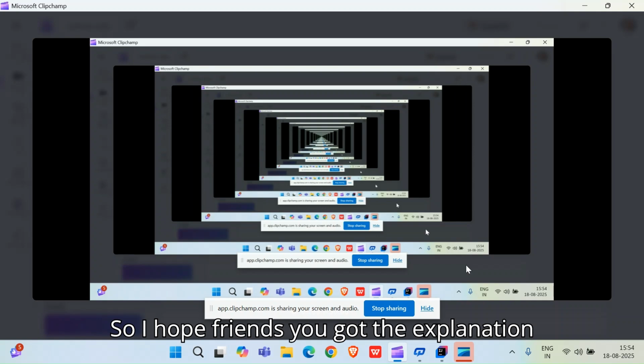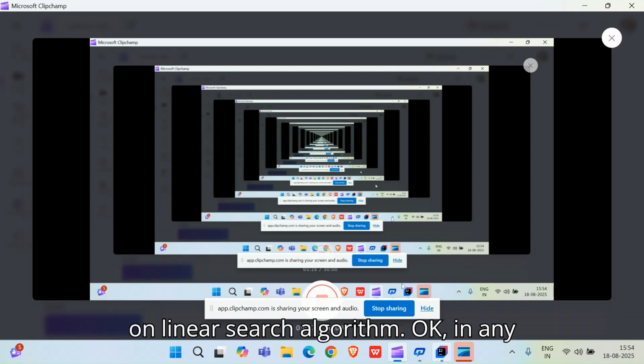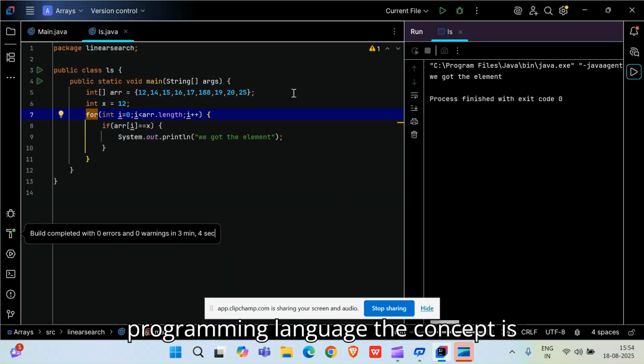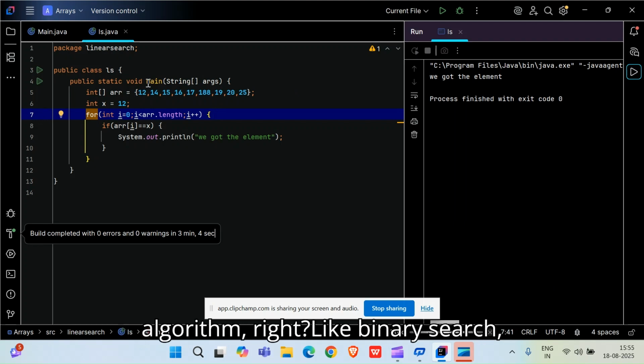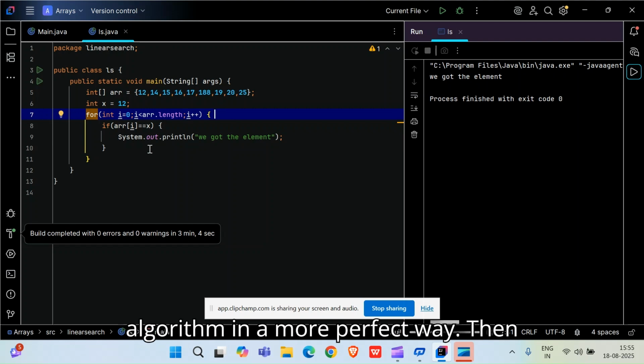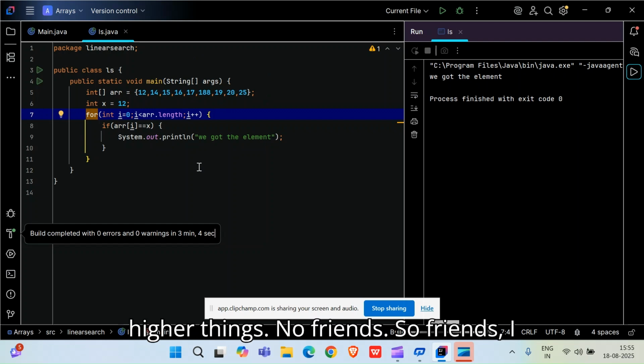Okay friends, so I hope you got the explanation of the linear search algorithm. In any programming language the concept is almost the same. So yeah, this is the meaning of linear search algorithm. And in future we will learn many algorithms, like binary search, ternary search, interpolation search, so many things will come. But friends, this is the initial algorithm, right? So you are required to know this algorithm in a more perfect way, then only can we learn higher things. So friends, I hope you got the explanation of linear search.